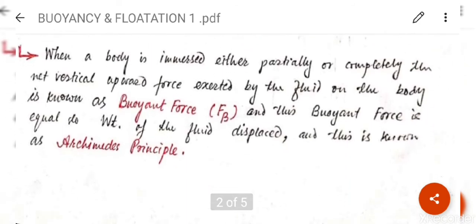So when a body is immersed either partially or completely, the net vertical upward force on the body is known as buoyant force, denoted by Fb, and this buoyant force is equal to the weight of the fluid displaced. This is known as Archimedes principle.